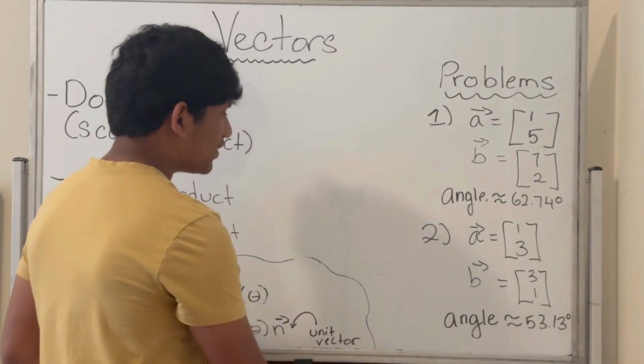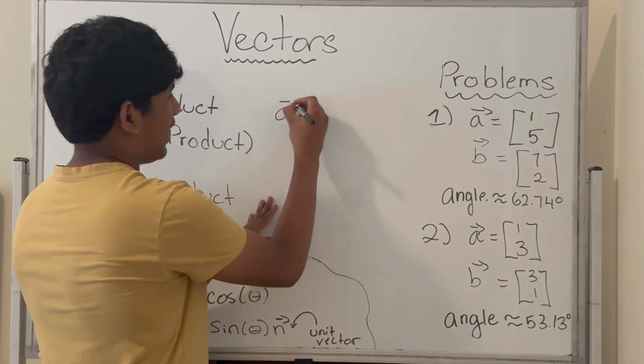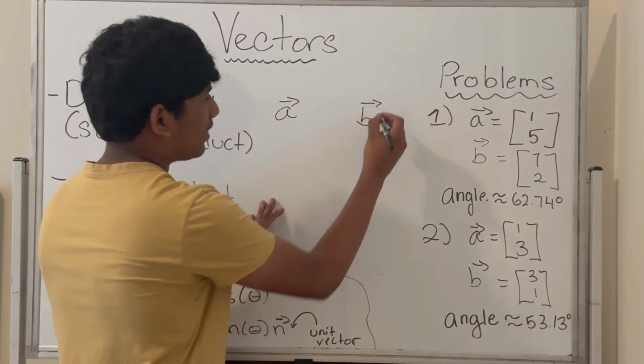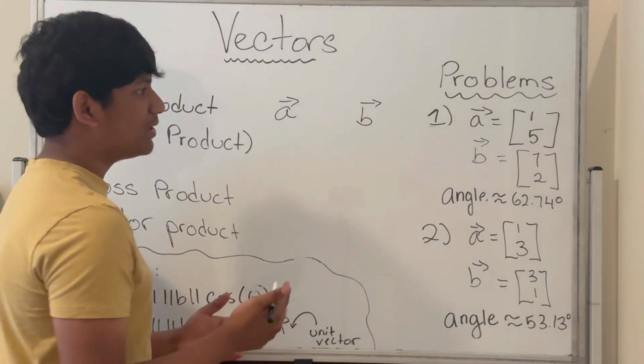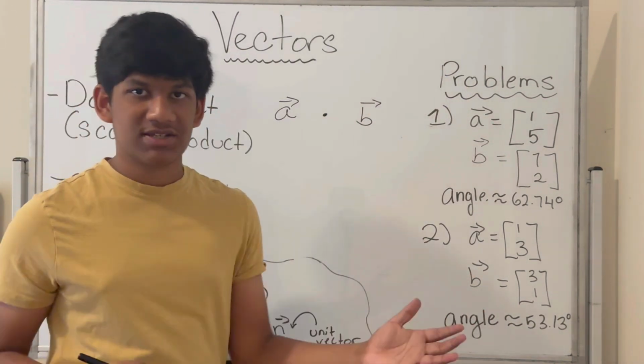So what's the notation for the dot product? Well, let's say you have a vector A and a vector B. To take the dot product of them, we simply write A dot B. And boom, there you have it. We have the dot product.